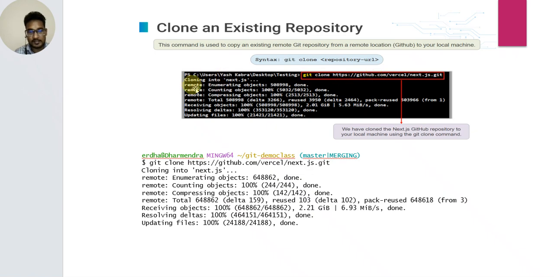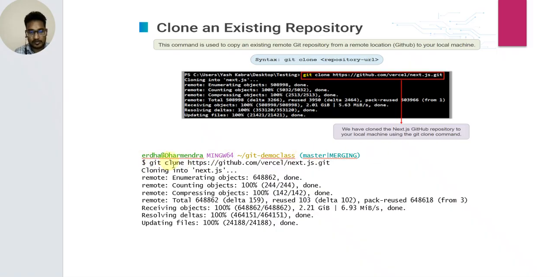Enter the command and it is updating files, 100% done. So we have cloned the Nest GitHub repository to your local machine using the git clone command. This is the path of the local repository. So this is my program.